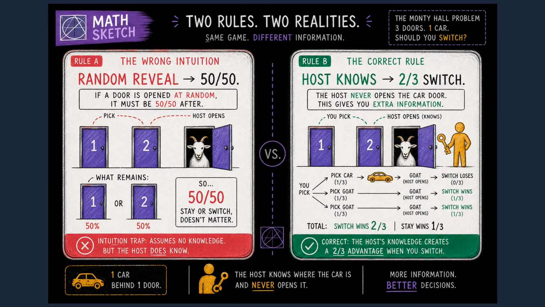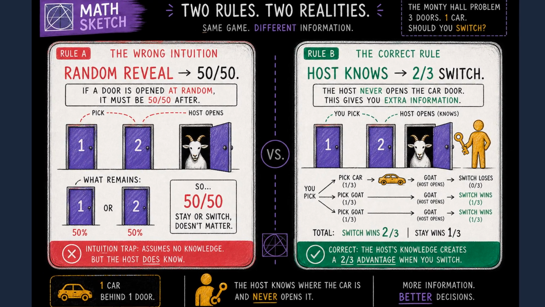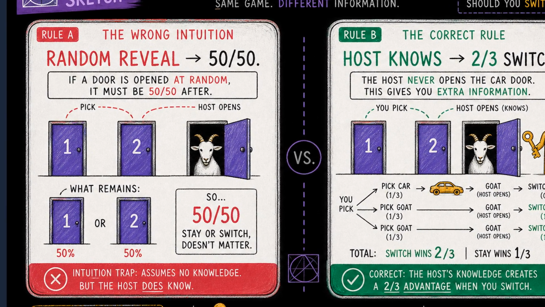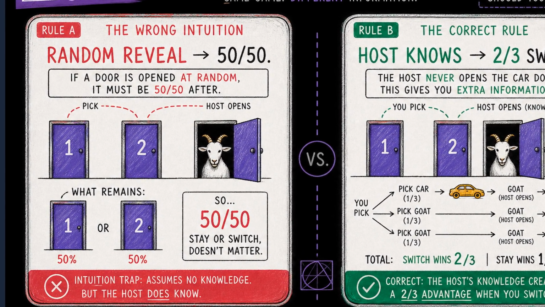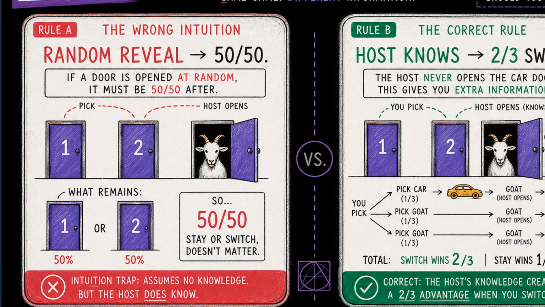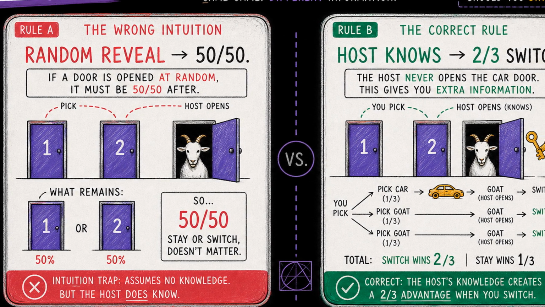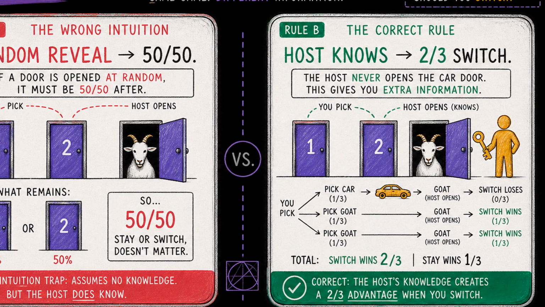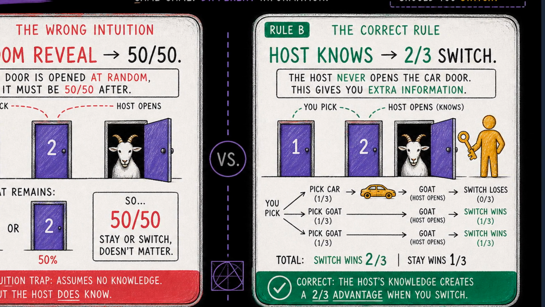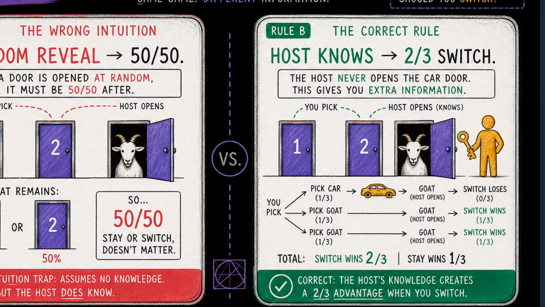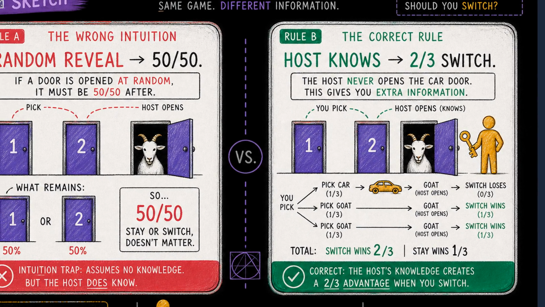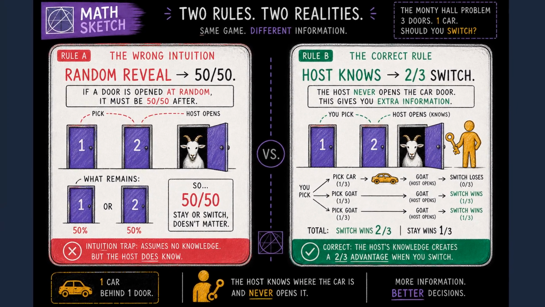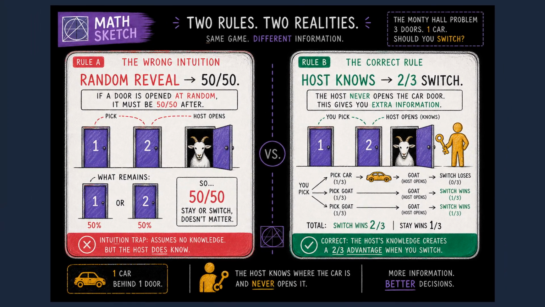Change the rules and the answer changes. If the host opened a door at random and happened to show empty, then yes, 50-50. But the classic puzzle assumes the host always reveals a goat, never the prize, and never opens your door. That constraint is the hidden ingredient. Conditional probability means new information reshapes old odds, but only when you know how the information was produced.